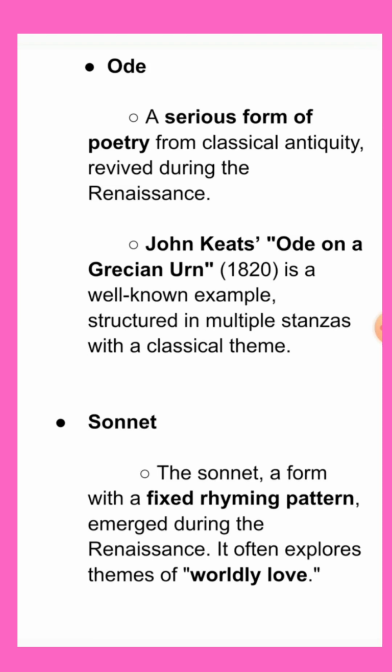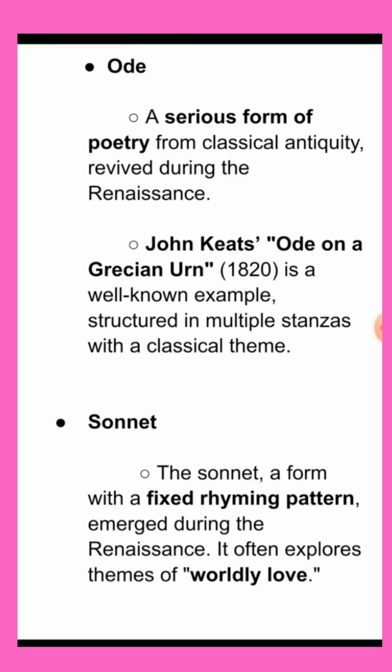Then another form is the ode, which is a very important, common, interesting form. It's a serious form of poetry from classical antiquity revived during the Renaissance. A very famous example of an ode is John Keats' Ode on a Grecian Urn, which was published in 1820, which is structured in multiple stanzas with a classical theme.